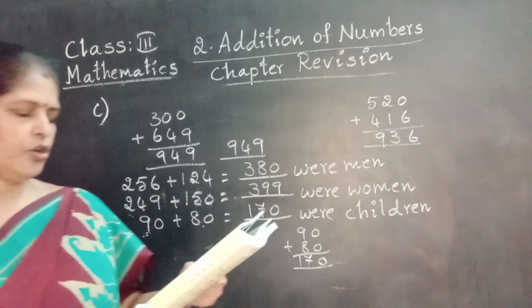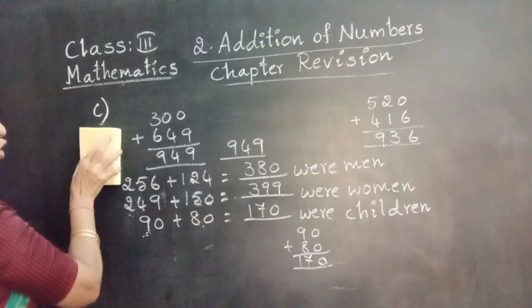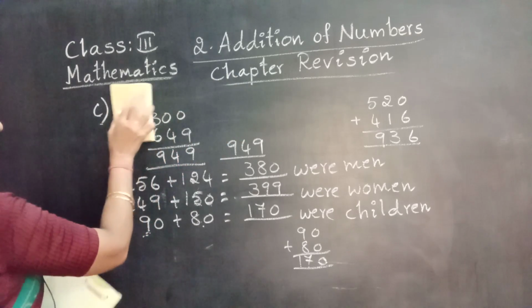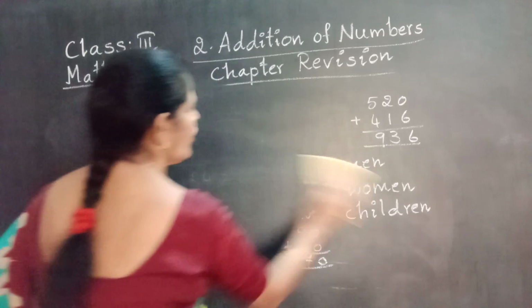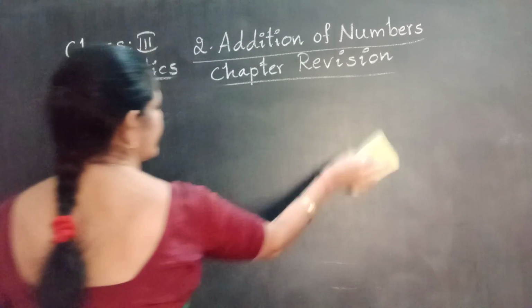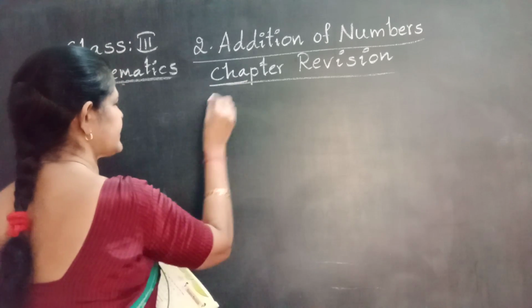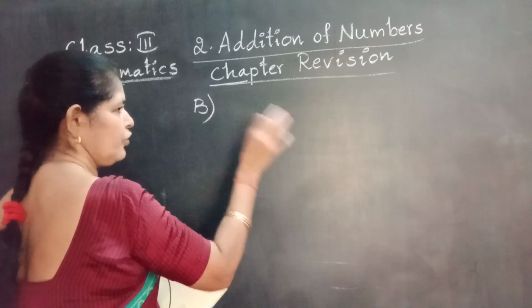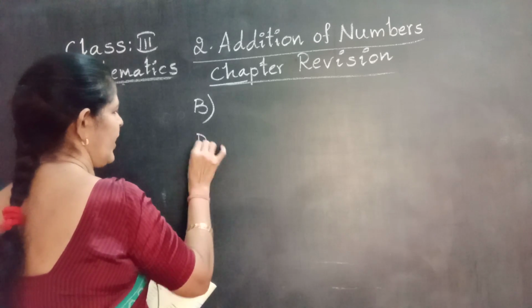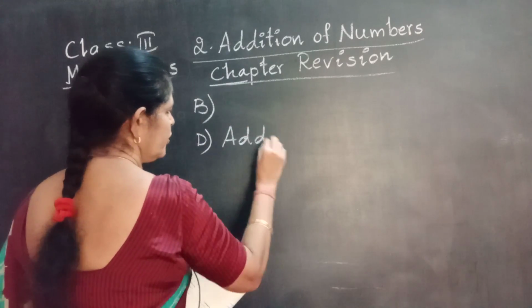Okay. Now go to D. Roman D. Chapter revision, page number 44. Roman B, do yourself. In the same way, Roman D, add the following also.